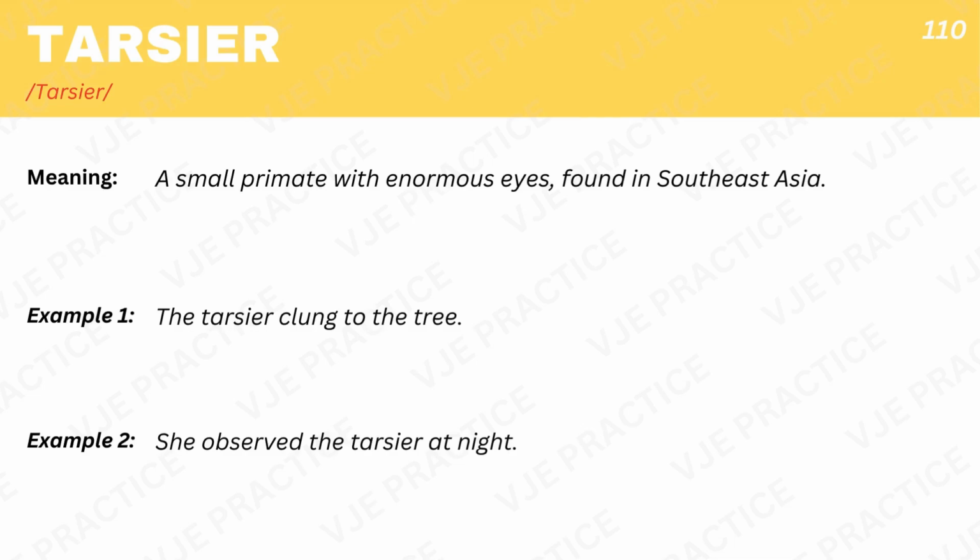Tarsier, a small primate with enormous eyes, found in Southeast Asia. Example 1. The tarsier clung to the tree. Example 2. She observed the tarsier at night.